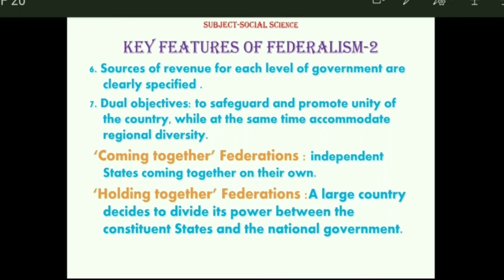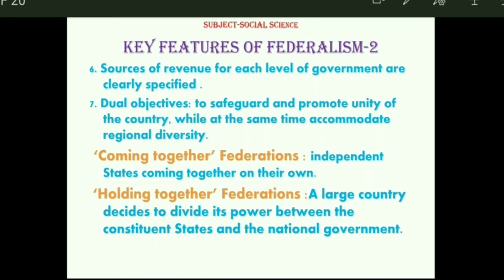I would like to tell you that the USA, after gaining independence, making themselves free from the British colonial rule, were divided into 13 states, and these 13 states decided that they would form themselves into one big nation, which was called the United States of America. It was decided in the Philadelphia summit. That's not given in your textbook, just wanting to tell you. In the Philadelphia summit, it was decided that these 13 states will come together and form the government, and that is how the United States of America as one nation came into being.